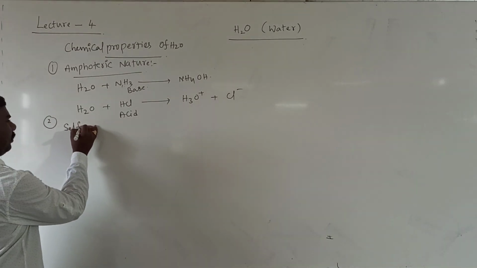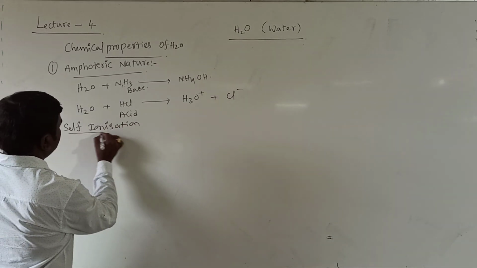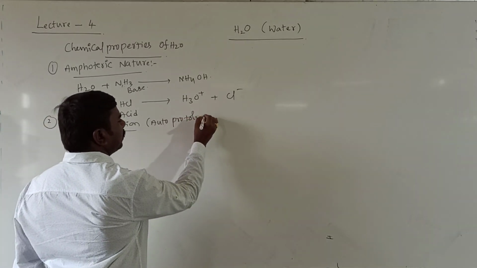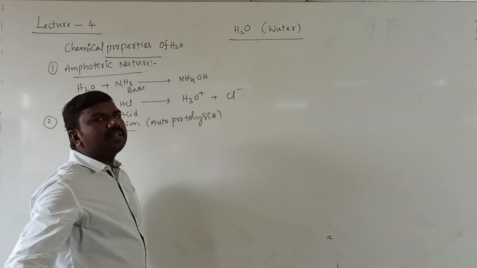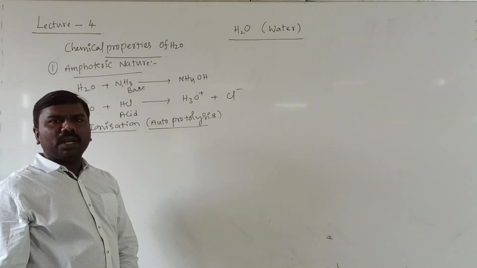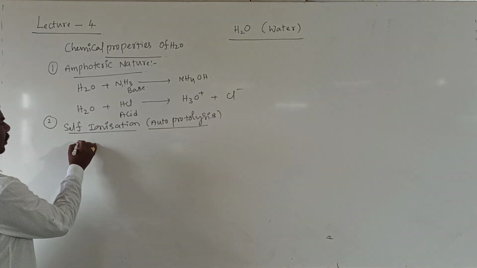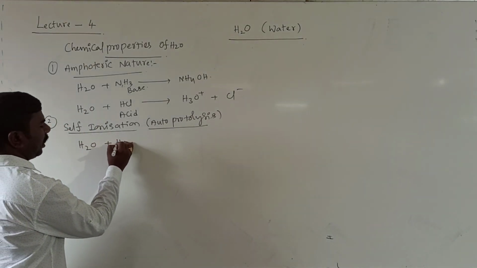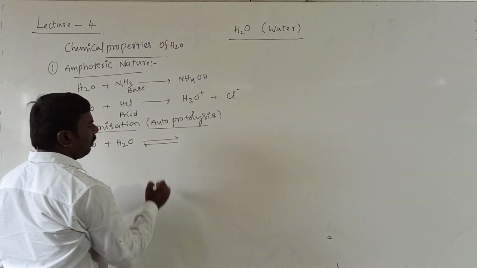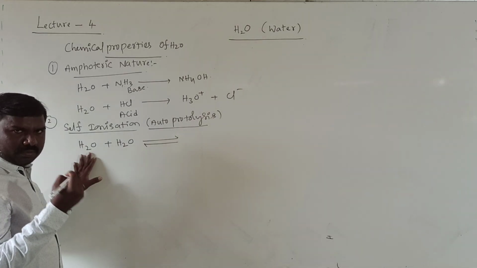Second one, self-ionization. It is also called autoprotolysis. Auto means on its own, self. Proto means proton. Lysis means by division, a proton will be released. H2O plus H2O give rise to: this H2O can gain one proton.